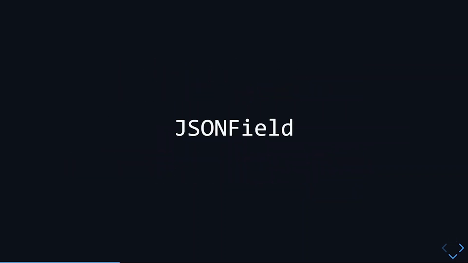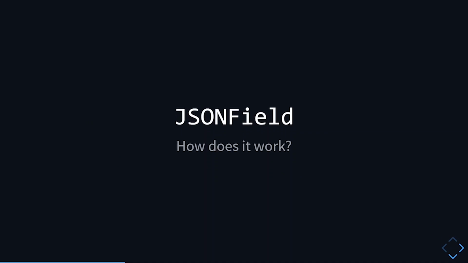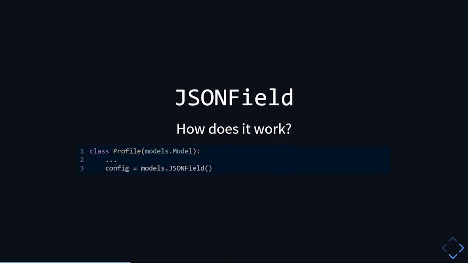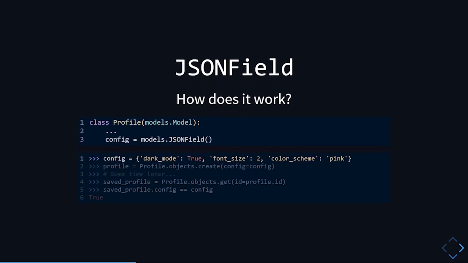We have seen how JSON data is stored in the database, but how does JSON field actually work? Now let's say I have replaced the configuration fields with one single JSON field. And then let's say we have this dictionary that contains the configuration values that we want to store in our database. So what we do is we create a new profile object with that dictionary as the value for our JSON field.